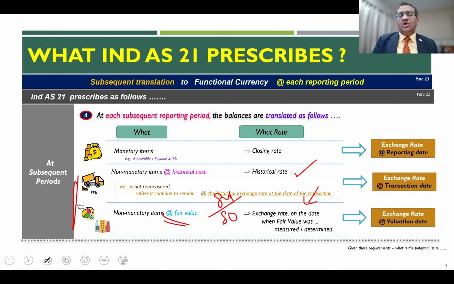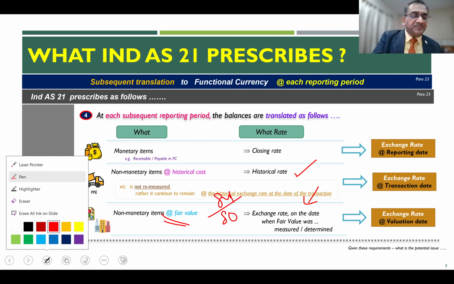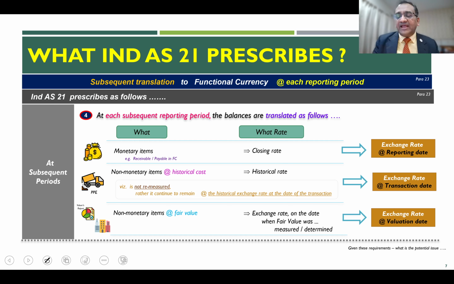That is the ratio to restate the numbers. Now, having said that, given this requirement, what potential issues it has created and why that lack of exchangeability amendment was required. Now, this is the prelude and the background to what the standard requires, both pre and post amendment.